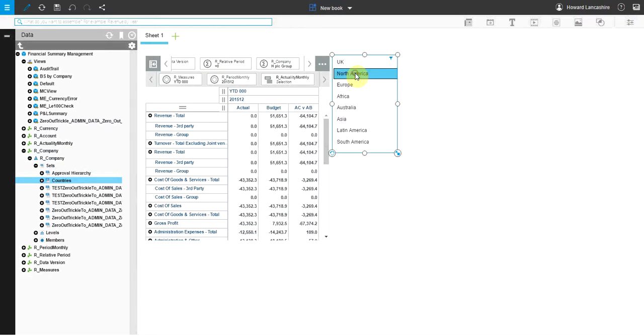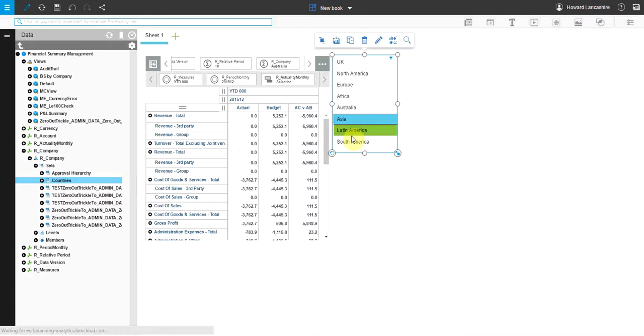So we can see when I select the relevant area, the numbers change accordingly. So that just allows the relevant user to come in, select the area that they're looking at or responsible for, and it allows that end user to really have control over the data that they're seeing.